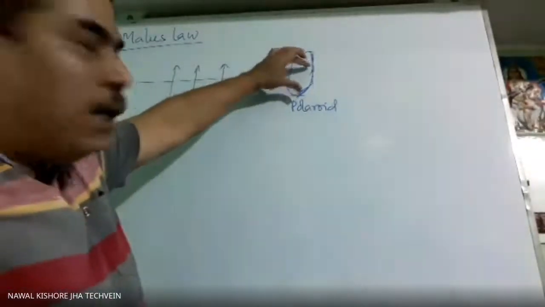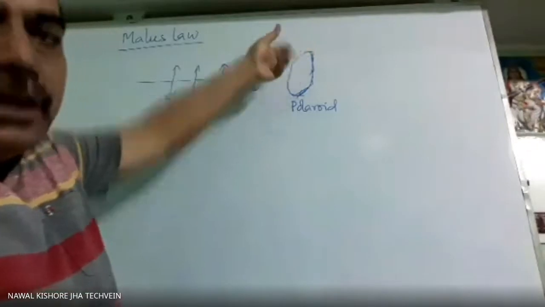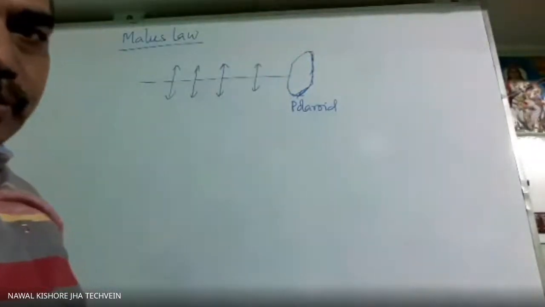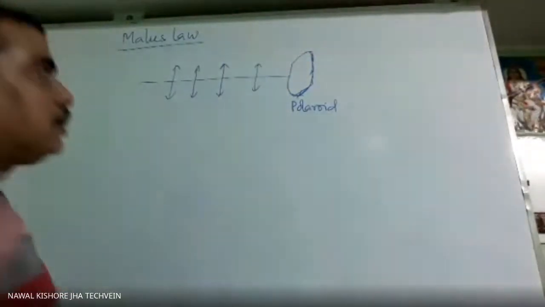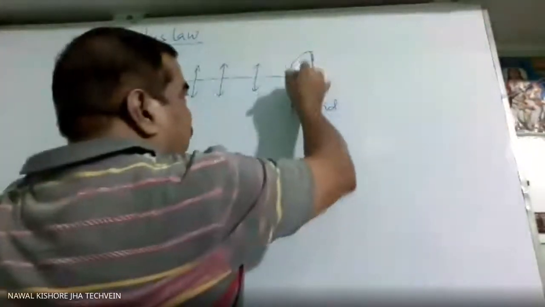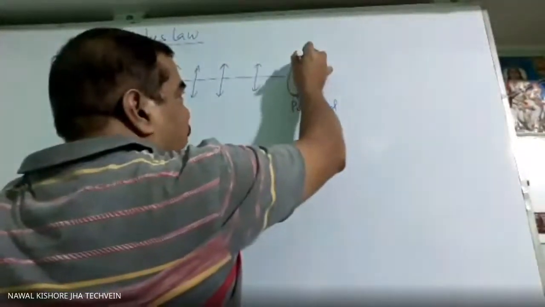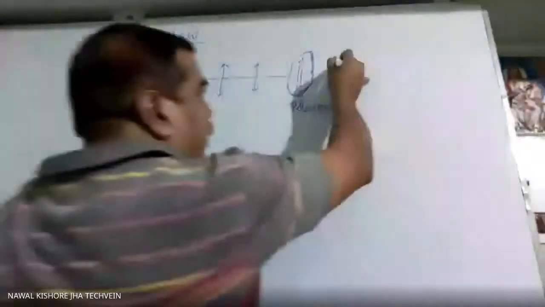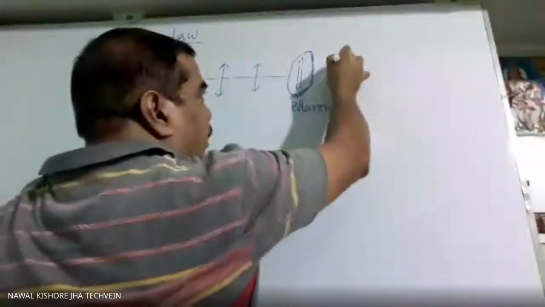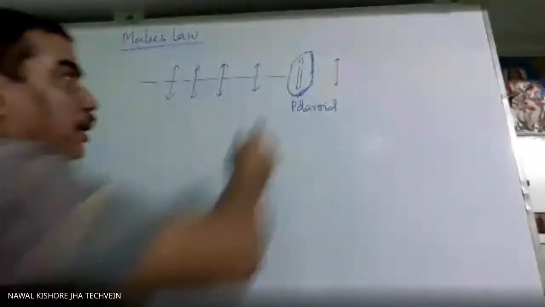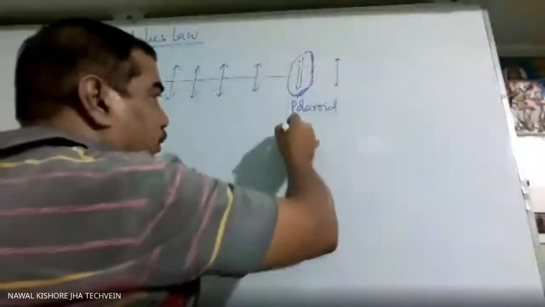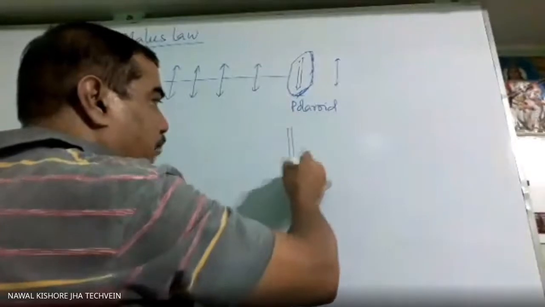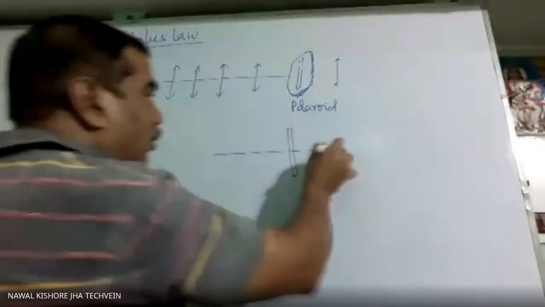When this polaroid is rotated, suppose this is the pass axis of this one. You can consider this as the slit, the pass axis. The light is coming this way and is passed. If this slit is inclined, suppose this is the slit now, that is the pass axis. What will happen?